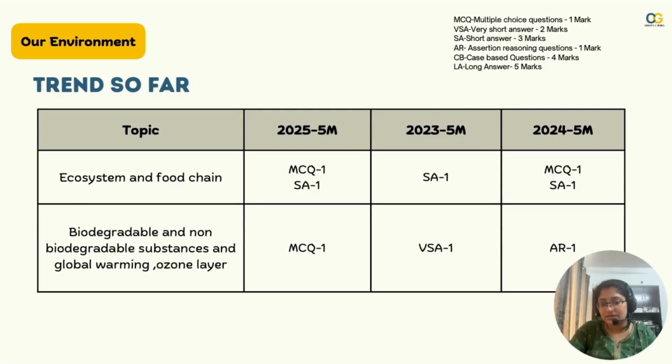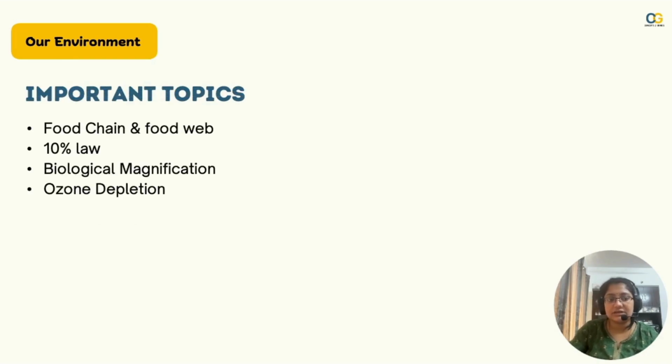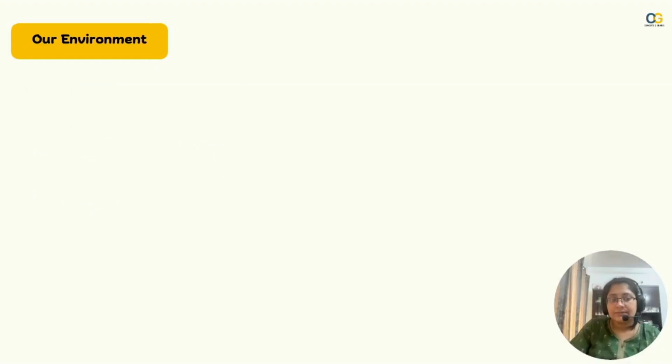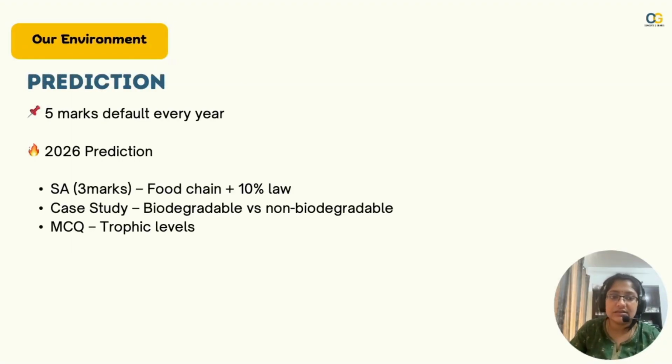So mostly there are MCQs and a short answer 3 mark question will come for sure. The 3 marker usually comes from topics like the food chain, the 10% law, or biomagnification, or ozone depletion, etc. Biodegradable, non-biodegradable usually sticks to MCQs. So in that way, the probable chance is a 3 marker on food chain, 10% law. A case study could come for biodegradable, non-biodegradable, since it has not been asked for multiple years, but you could still be prepared on what it is, writing the differences between them and all of that.